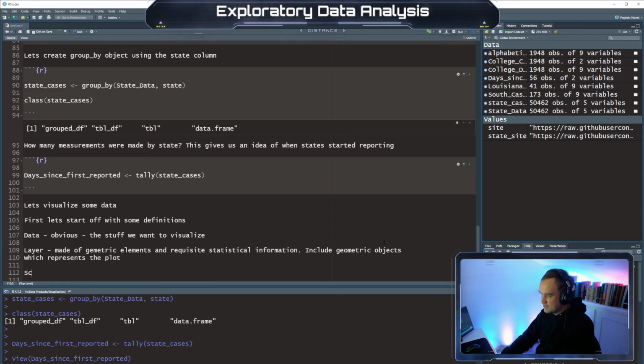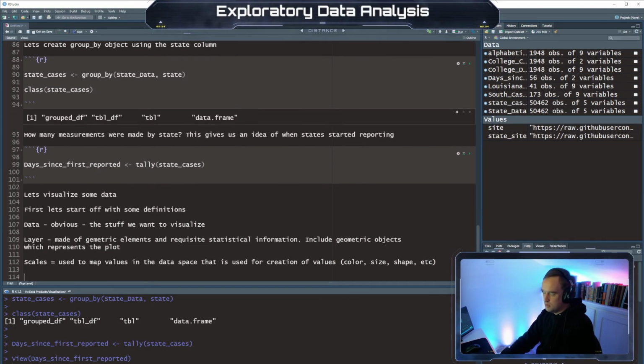Okay, and then we have scales used to map values in the data space that is used for creation of values. Color, size, shape, etc. So scales are the things we see that we can manipulate.